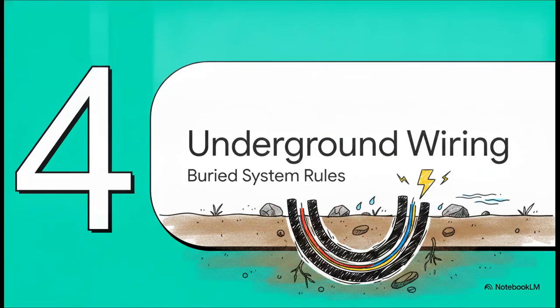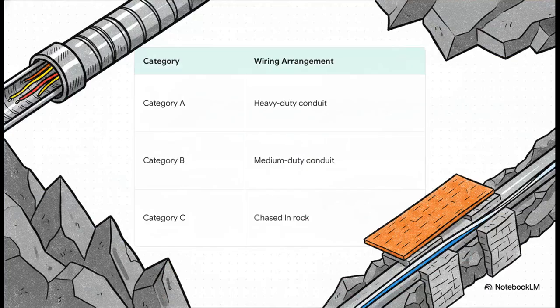All right, let's step completely outside the building now for Section 4, underground wiring system rules. Taking our cable outside and burying it in the earth requires a whole new set of minimum safety parameters. The standard actually classifies underground wiring into 3 specific categories, entirely determined by the type of cable and the form of enclosure you're using.